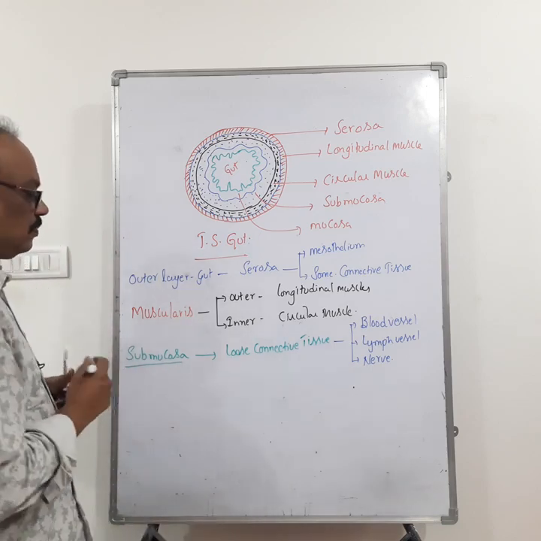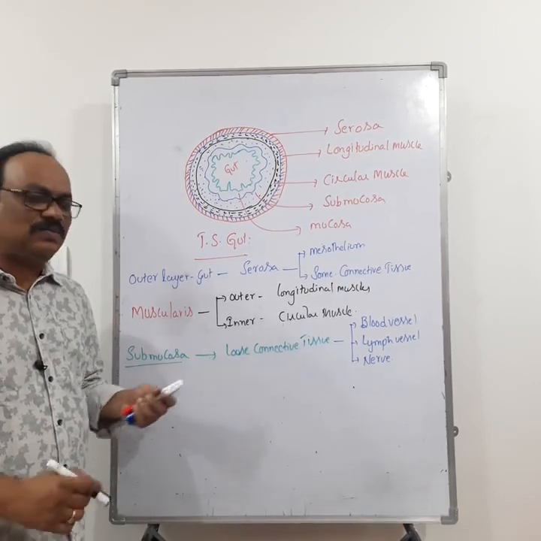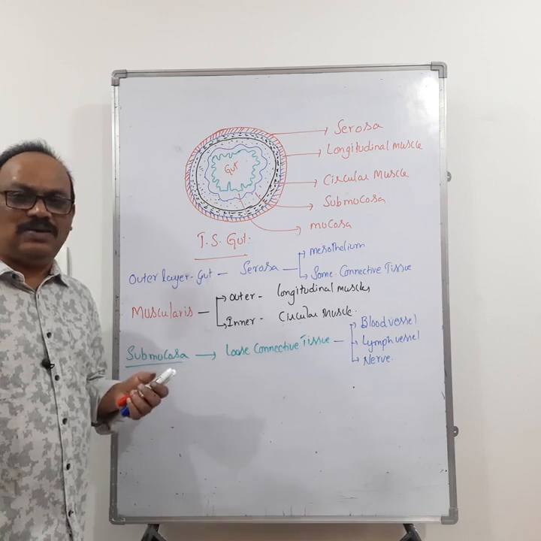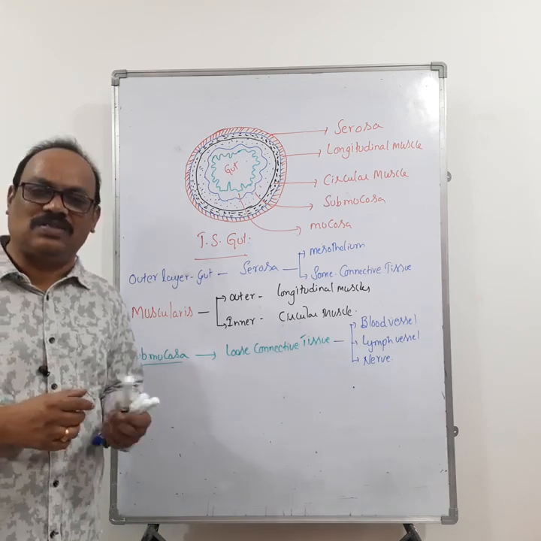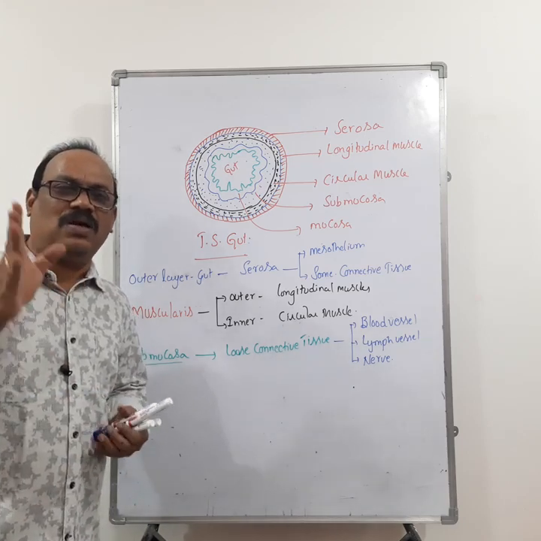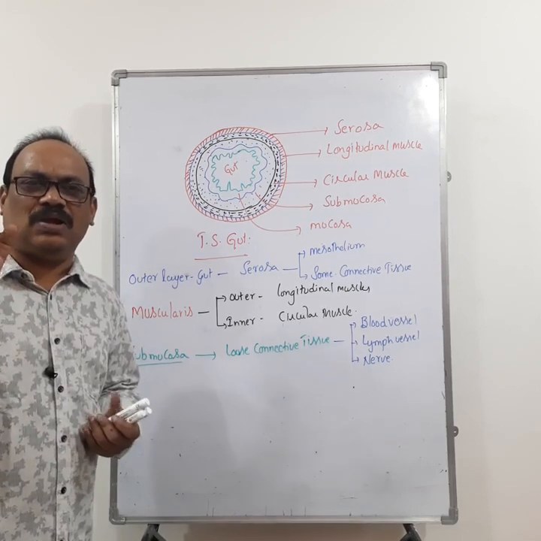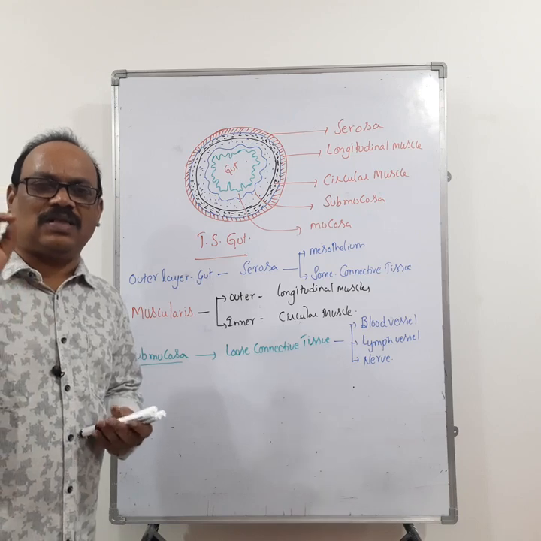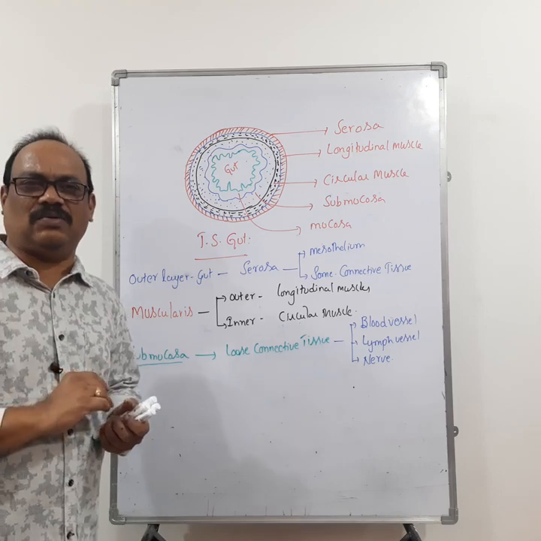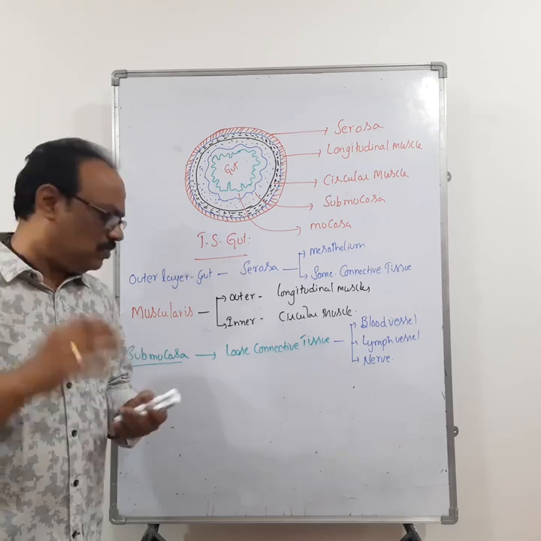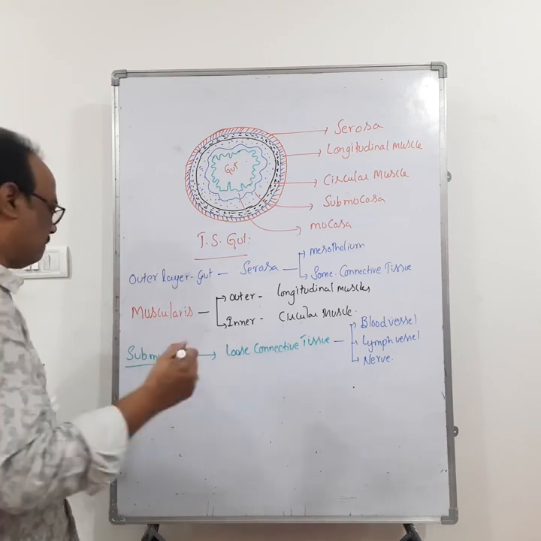And one more important point you can remember here, about the submucosa of the duodenum. In the duodenum, the submucosa consists of some glands. What are those glands? Brunner's glands. So the submucosa of duodenum consists of Brunner's glands. That is one question. Brunner's glands are located where? In the submucosa of duodenum. Brunner's glands secrete what? Mucus. Remember the word. Brunner's glands secrete mucus. Then the third one, last one, mucosa.